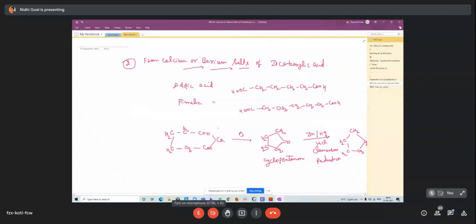Why will we prepare the salt? Because salts, all salts, are dissolved in the water, so there is the possibility to dissolve in the water. This is another condition. Here on heating the calcium salt of the adipic acid, it forms cyclopentane. Clear है इतना?